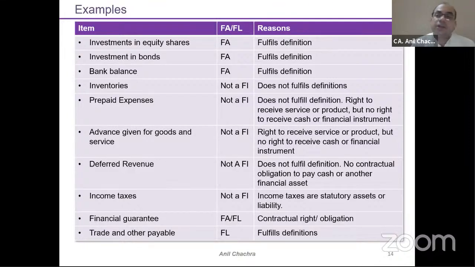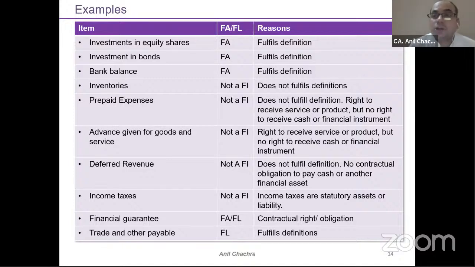Deferred revenue, right? It means you have recognized revenue in advance that will be impacting my future. You will not get any money back. So that will be my non-financial asset. Income tax. Can anyone let me know whether income tax would be a financial or non-financial asset? Why is it a non-financial asset?